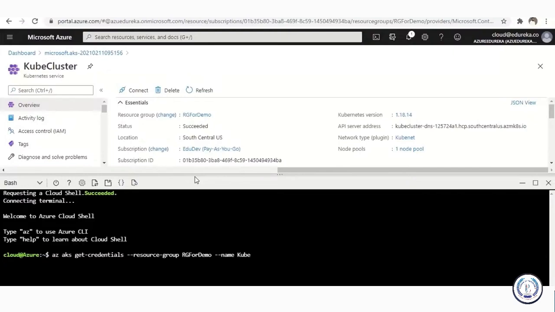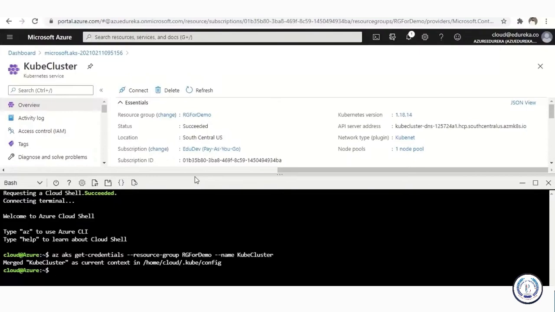You can do it vice versa as well. You don't have to go in this order. You can start by giving the details for your cluster and then the details for your resource group. I'm just going to hit the enter button now. It says: merged cube cluster as current context in this path.